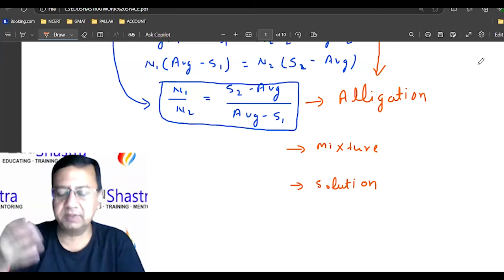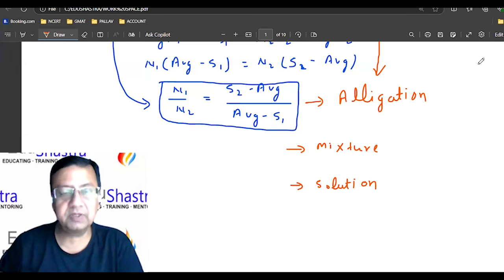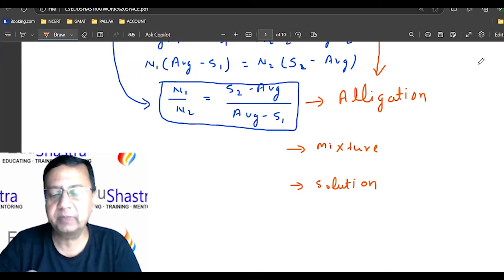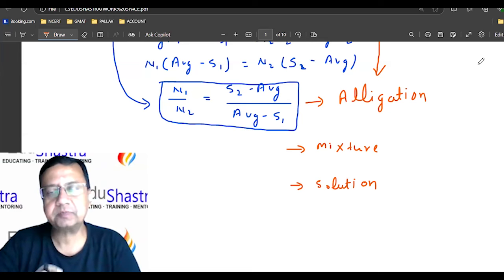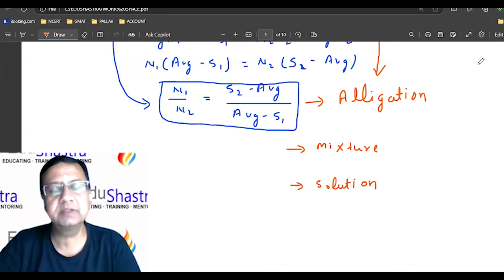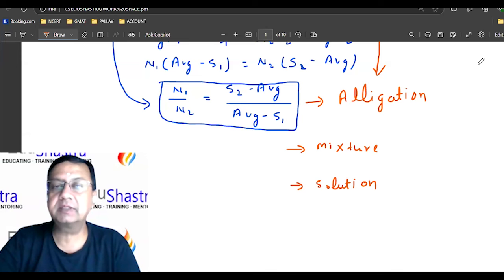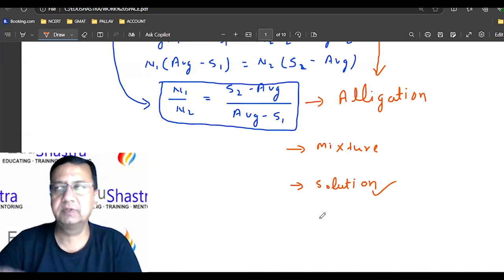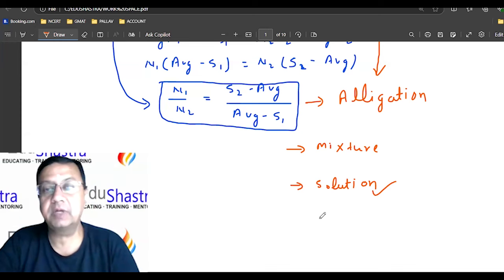Okay. Basically, as we are not studying chemistry, we are not going into the depth of terms like heterogeneous and homogeneous. We are just going with a simple definition. When you are mixing two, three items or ingredients, and after the mixing you are not able to separate them, then this is called what? Solution. For example, water and milk. After mixing water and milk, you cannot separate.